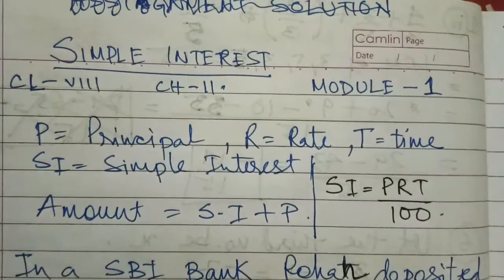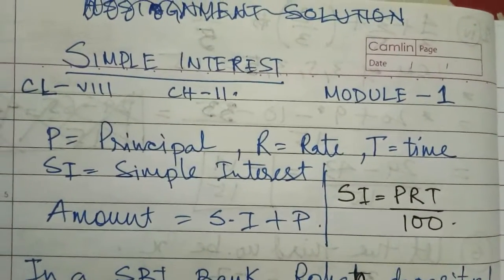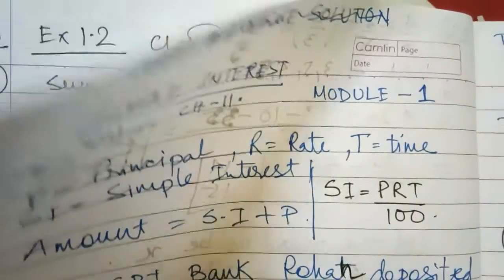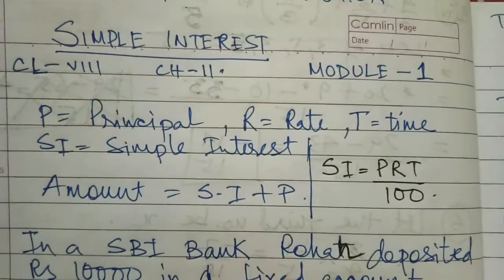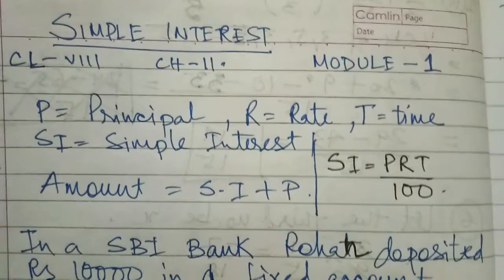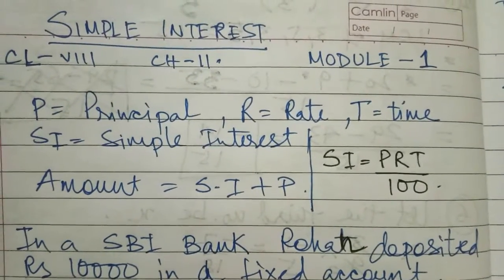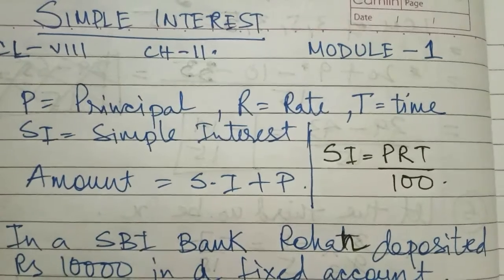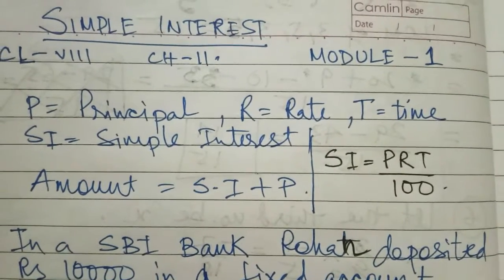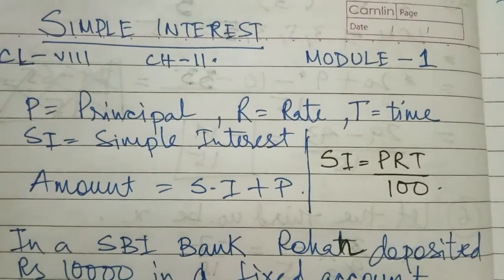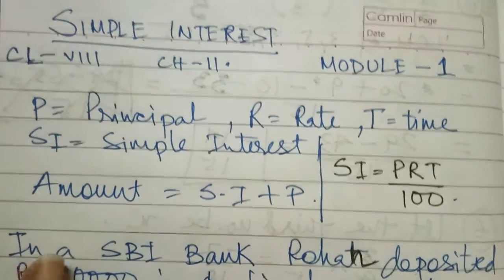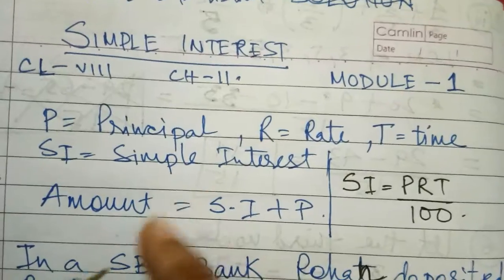See, some abbreviations have been written. P I have written what? Principal. That is the main amount which you are keeping in the bank or any financial company. R is the rate, how much rate is given. It is given 5%, 2%, 10%. It depends on the different companies. And T is given what? Time. How many years? 2 years, 4 years, 10 years. How many years you are keeping, that you have to write. And SI is for simple interest. We call it the interest also.